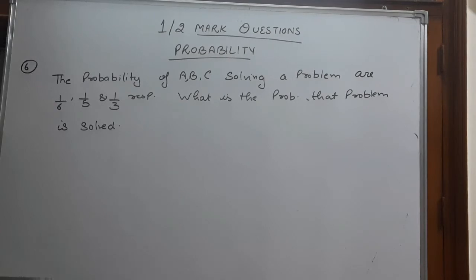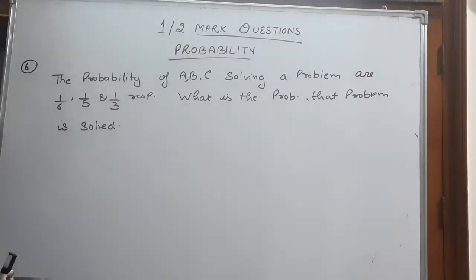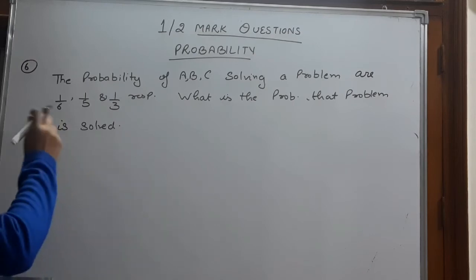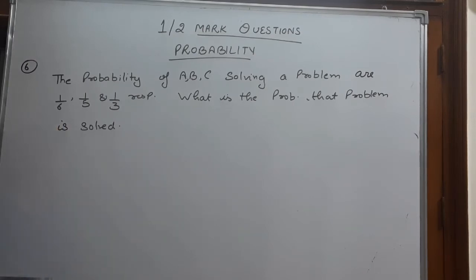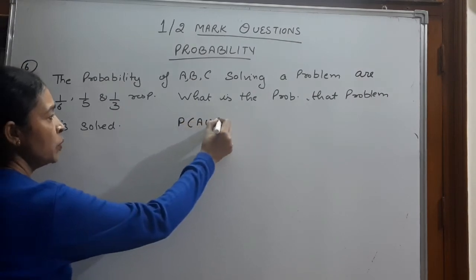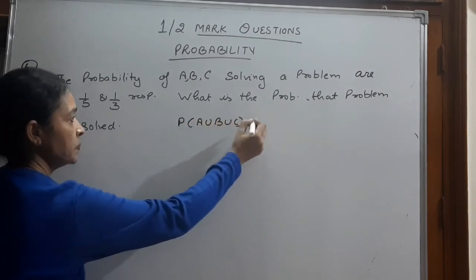The probabilities of A, B, C solving a problem are 1 by 6, 1 by 5 and 1 by 3. The probability that A has solved a problem is 1 by 6, B has solved is 1 by 5, and the probability that C has solved is 1 by 3. We have to find the probability that the problem is solved. What we have to find? We have to find probability of A union B union C.